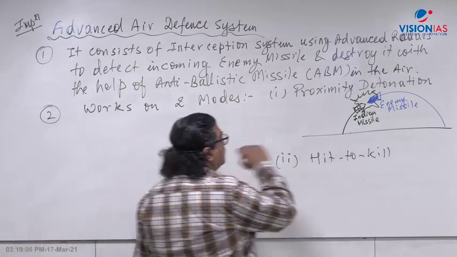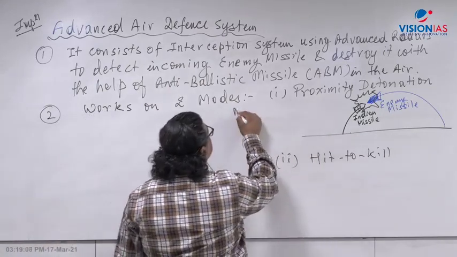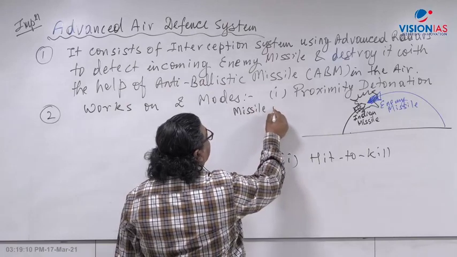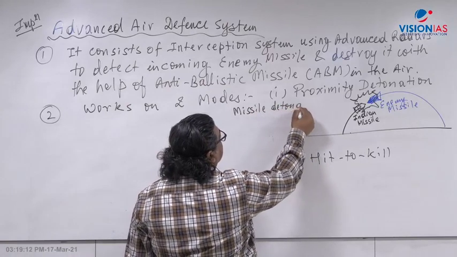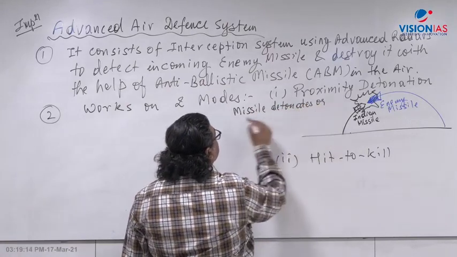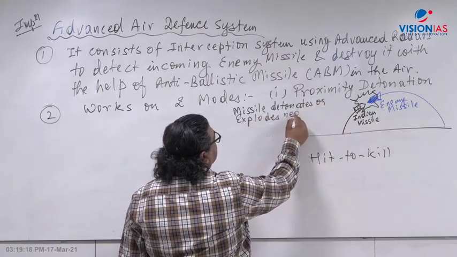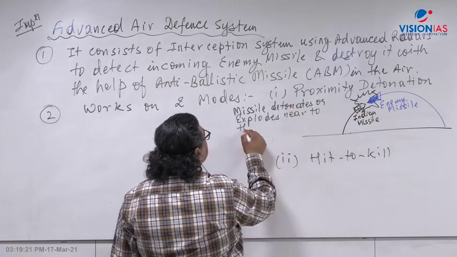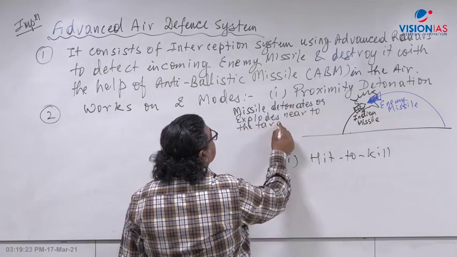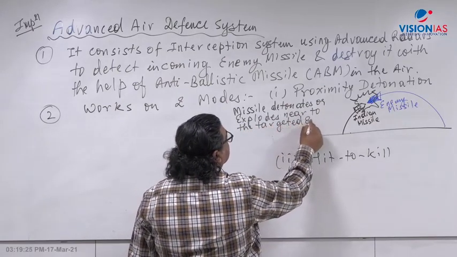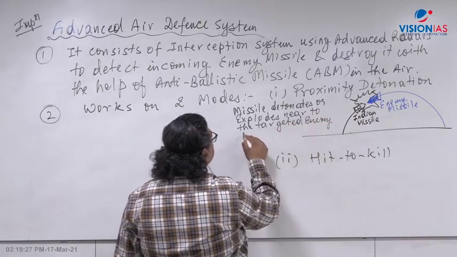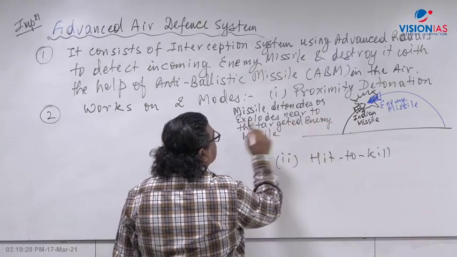It will explode, that is the detonation part, proximity detonation. That means the missile detonates or explodes near to the targeted enemy missile, right?